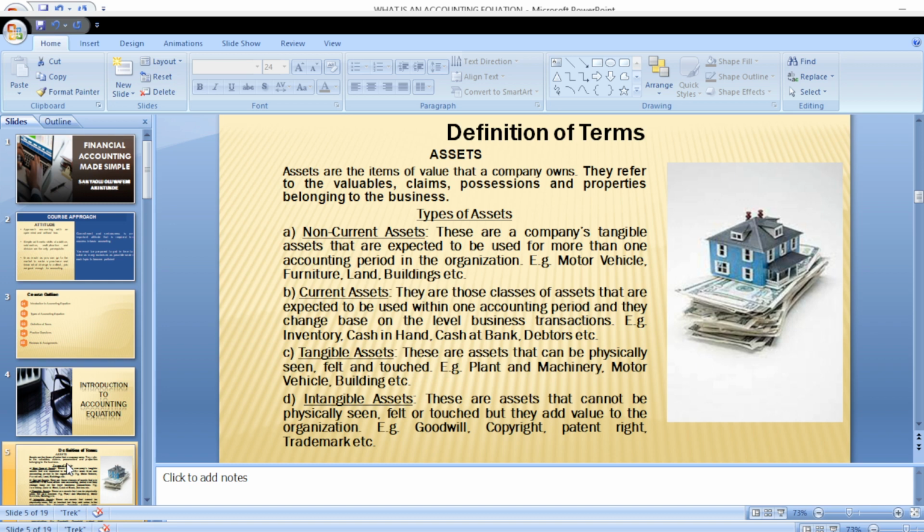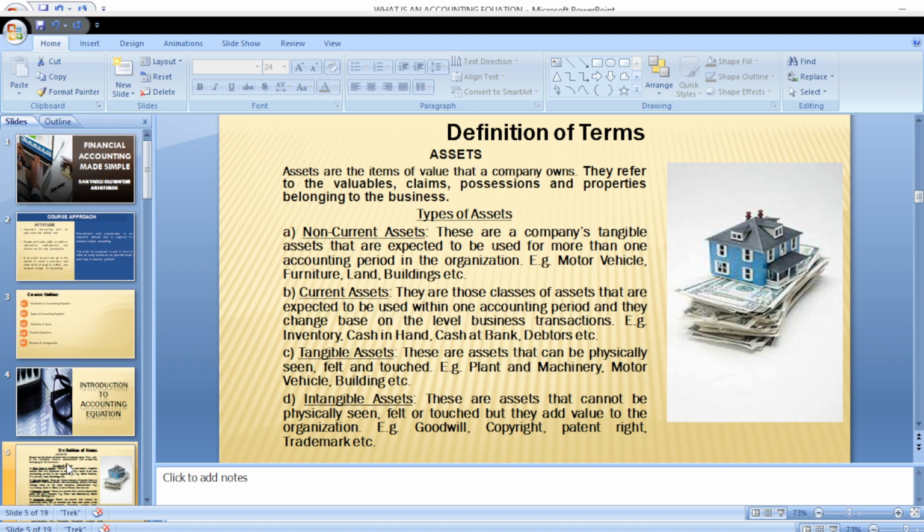Now, what are intangible assets? Intangible assets are assets that have value, but we cannot physically see them. They cannot be seen, touched, or felt, but they add value to an organization. For example, you can have what is called goodwill. Goodwill is the name that an organization has built over time. That's the reputation of that organization.